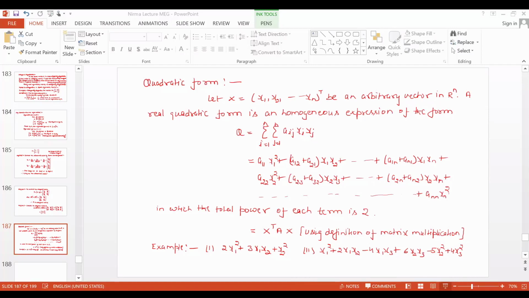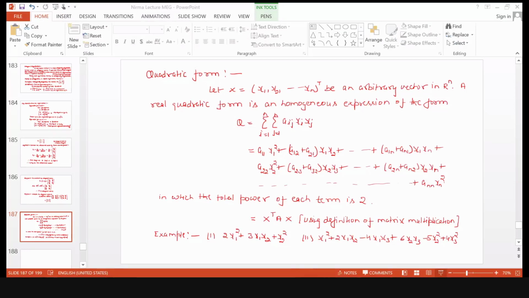Similarly, you can take a 3 cross 3 matrix A, and the quadratic form corresponding to that matrix you can write. This B matrix, then X transpose C X. Suppose we take a 3 cross 3 matrix.